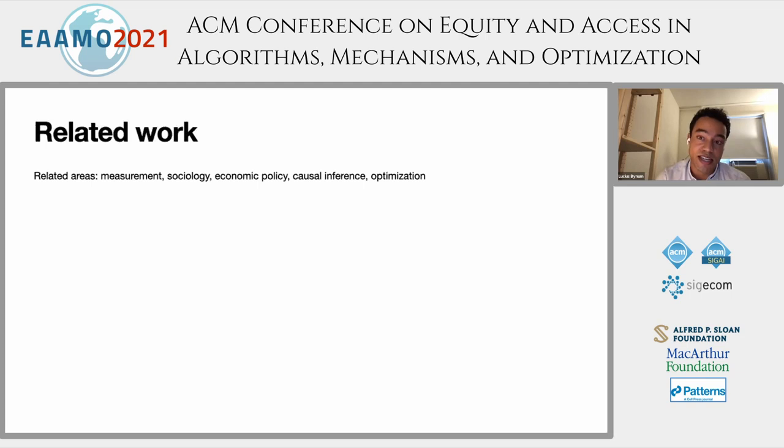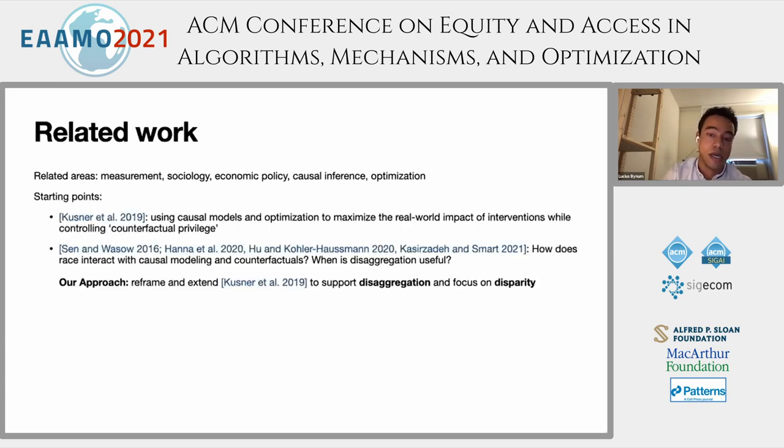Our formalization here is aimed at a pretty broad range of real-world problems, so the corresponding research context is also very broad. Related areas include measurement, sociology, economic policy, causal inference, and optimization. And with such a broad range of topics, we can't cover a full list of every related paper, so here I'll just talk about the main starting points for our work. So the first paper in the list, Kuzner et al., looks at using causal models and optimization to maximize the real-world impact of interventions. And that's our main starting point that we want to build on, where instead of maximizing impact, we'll focus on disparity.